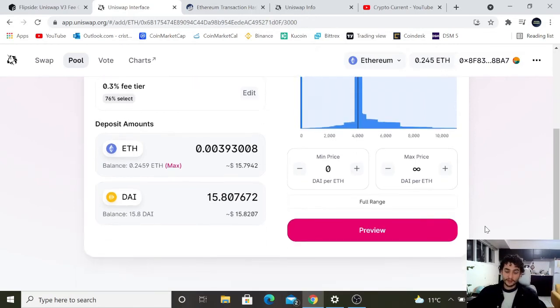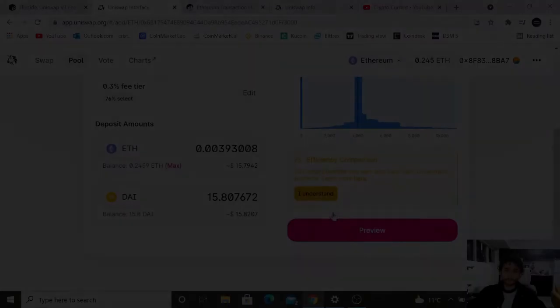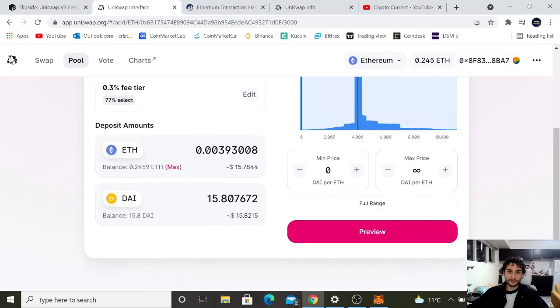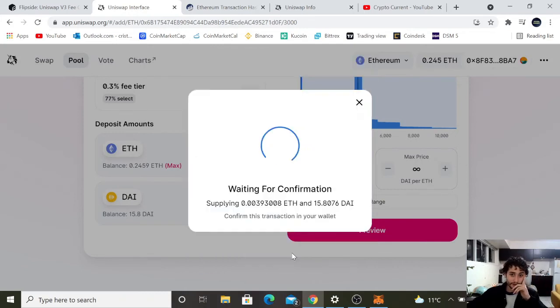So once your approval for using this secondary coin goes through, then you can come over here and preview the swap you're going to be doing. You can go ahead and come back here and click preview. Then once you click preview, it'll let you know how much liquidity you're going to be providing, how much exchanging power you're going to be giving to the pool so that people can trade their coins. And for me right now, it's a very small $16 in US dollars and in Ethereum equally. So we're going to go ahead and add.